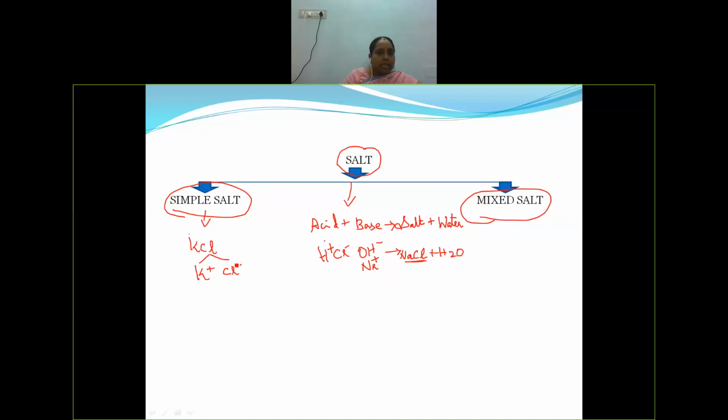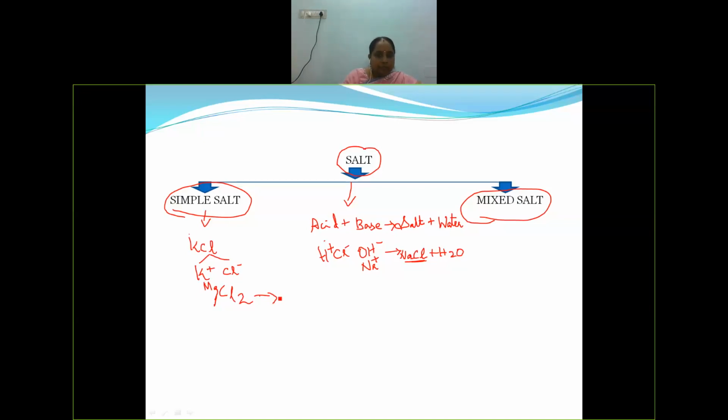For example, let us take MgCl2. In this compound, we have two kinds of ions. What are they?